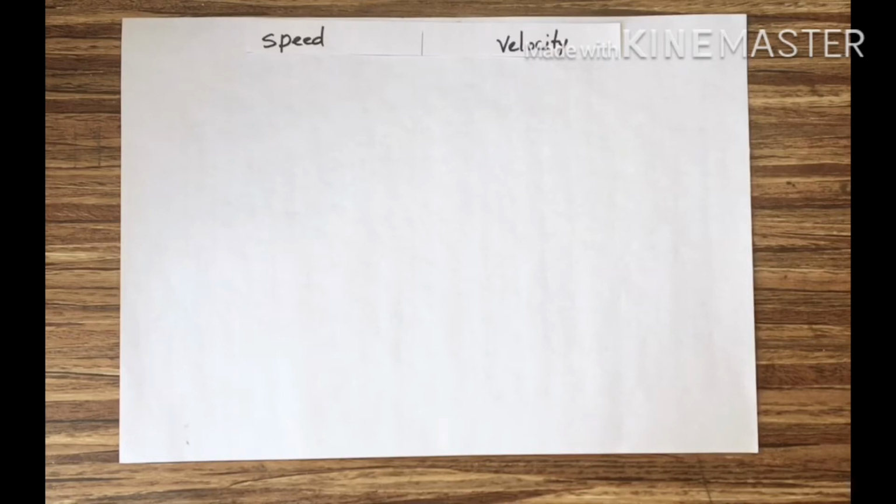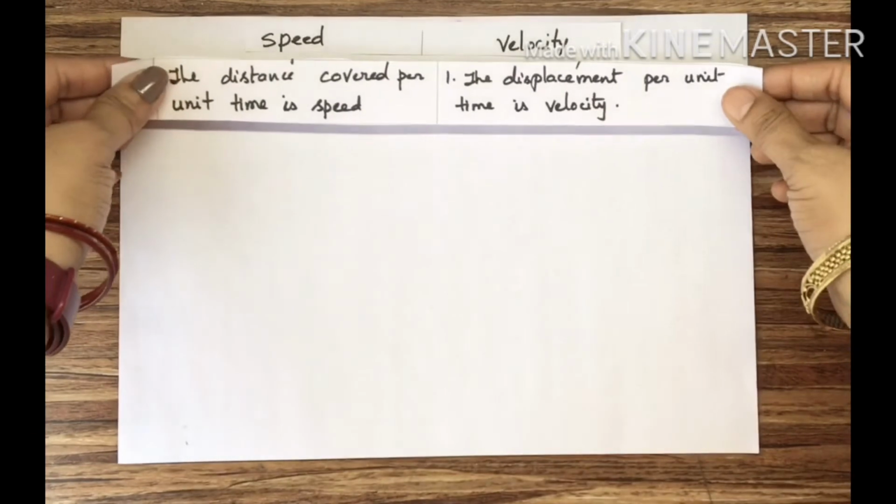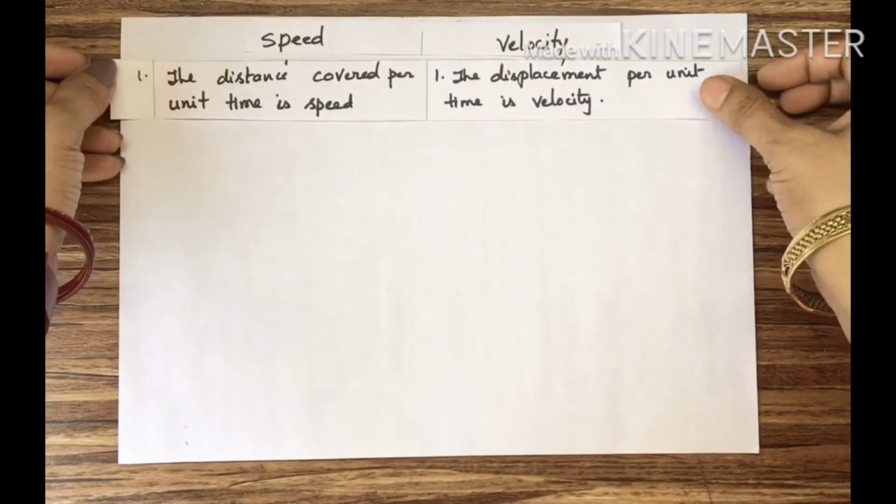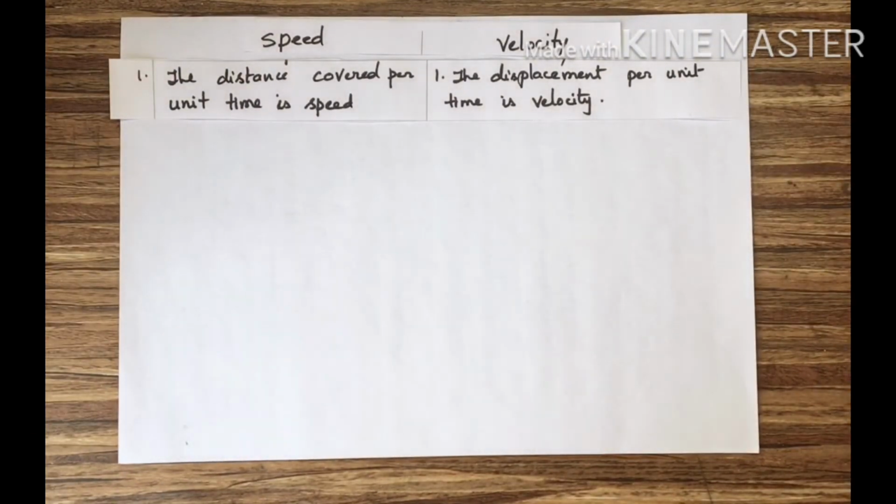But what is velocity? This term velocity you are listening to for the first time. As you have heard about distance, but displacement is new to you, in the same way speed is a familiar term to you because speed is equal to distance upon time, and velocity is equal to displacement upon time. That is the first difference. The distance covered per unit time is speed. The displacement per unit time is velocity.